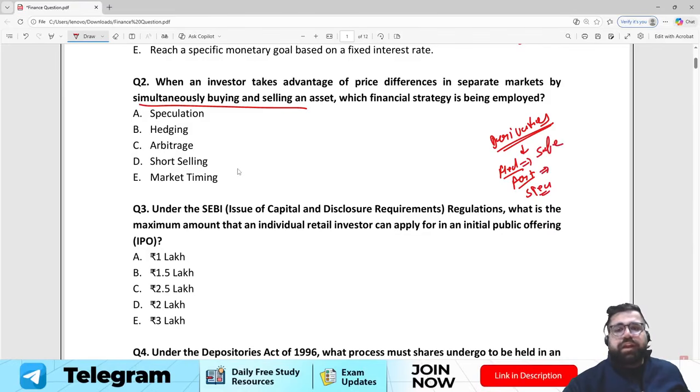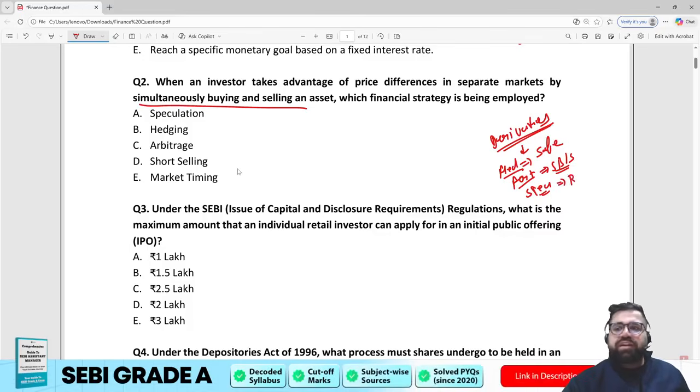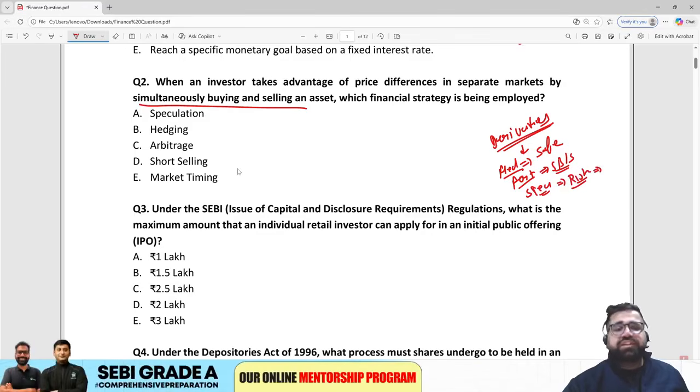Right? An arbitrageur is that particular person who will buy in one market and sell in another market. Simultaneous buying and selling. Right? You buy at National Stock Exchange, you go and sell those particular stocks at Bombay Stock Exchange. A speculator is the person who will take the maximum amount of risk. He will try to chase profit.